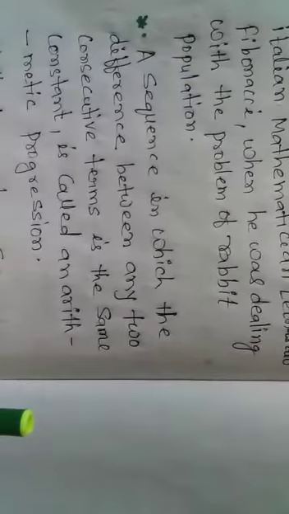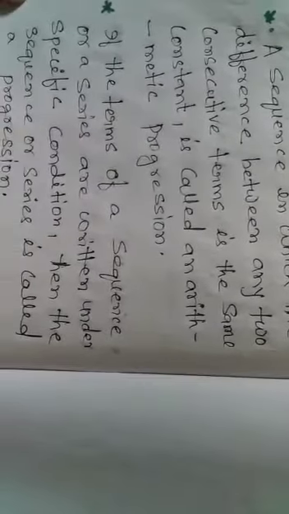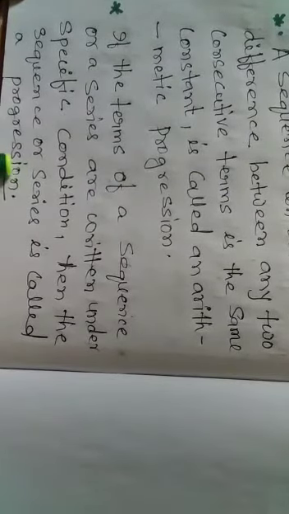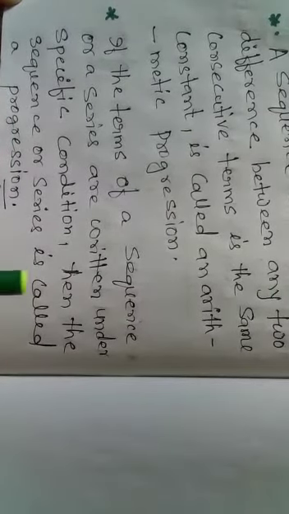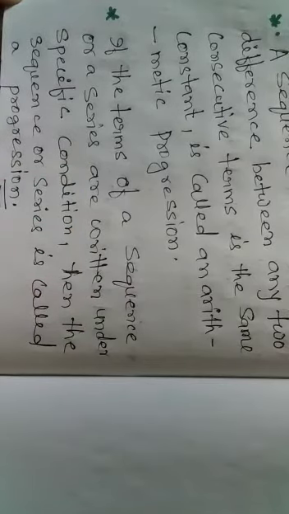A sequence in which the difference between any two consecutive numbers is the same constant is called an arithmetic progression. If the terms of a sequence or a series are written under a specific condition, then the sequence or series is called a progression.